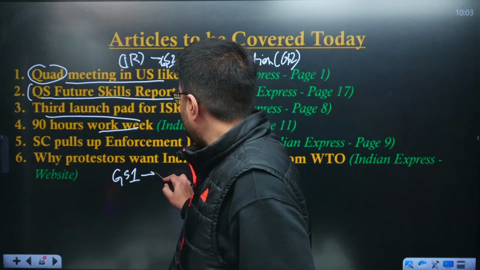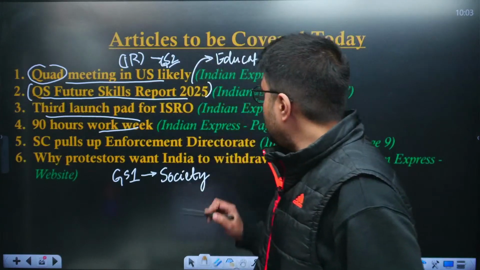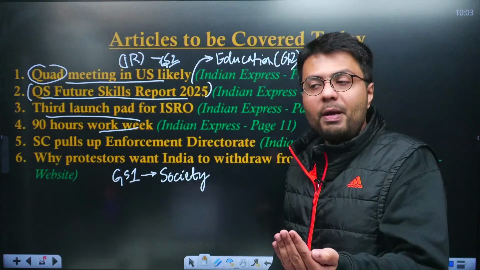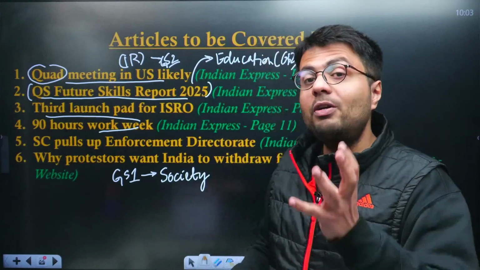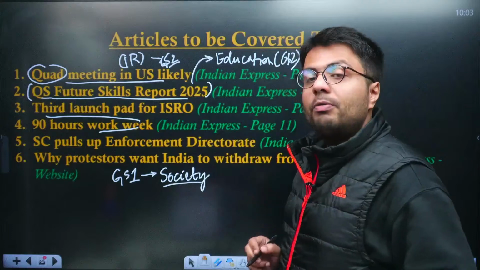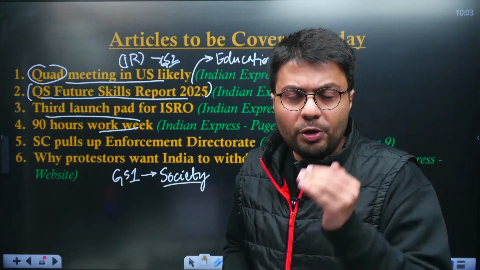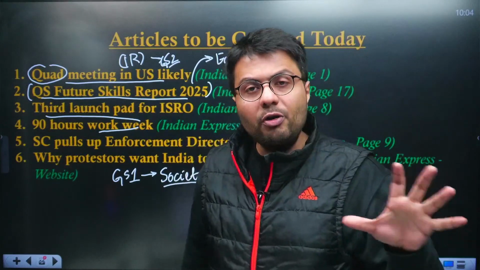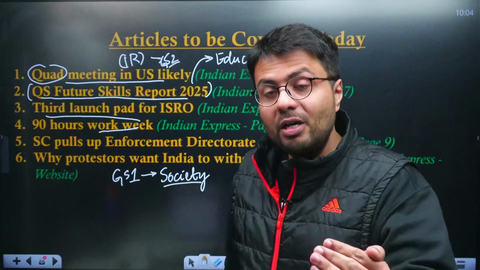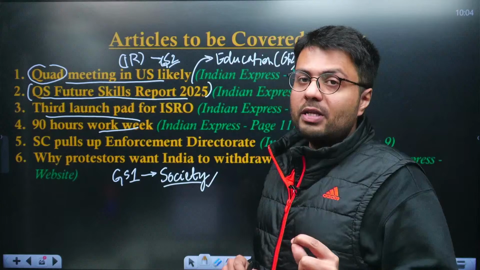Why? Because GS paper 1 deals with the issue of Indian society, and you understand the relations of Indian people with respect to their work, with respect to their family. They are part of the society syllabus in GS1. So such articles provide us the opportunity to critically evaluate any decisions made by the government or by the corporate culture in India, and decisions that have an impact on Indian society in general.